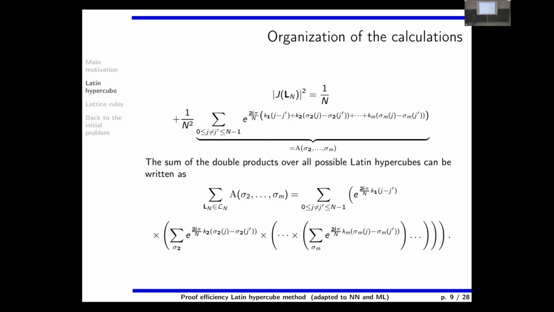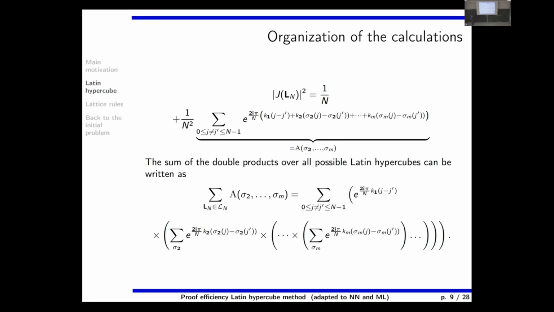So now what remains is to calculate the double products, and the whole point is that it is possible to factorize this formula. To factorize means that if you sum over all Latin hypercubes, then you can permute, you can commute the summation indices, of course. And the points are here, and then you have the sum over sigma 2 until sigma n. And now the only question is, is it possible to calculate this?